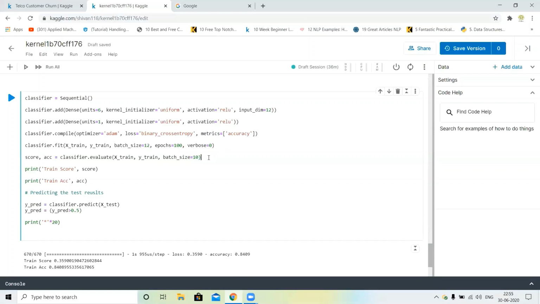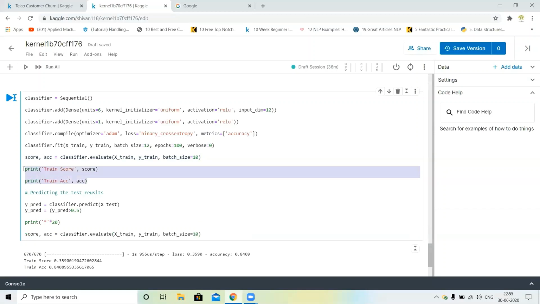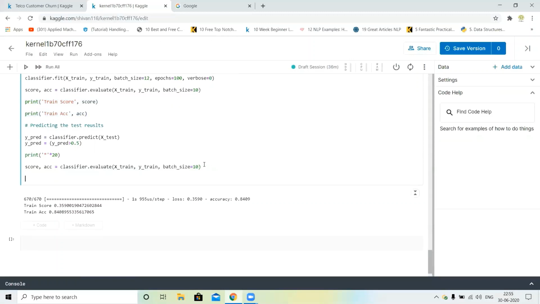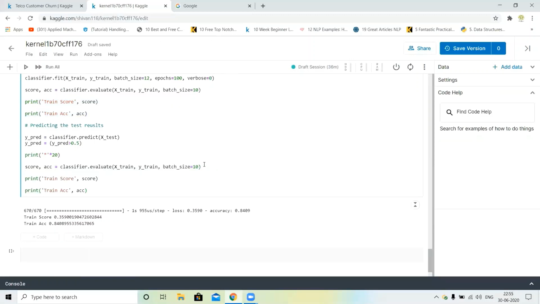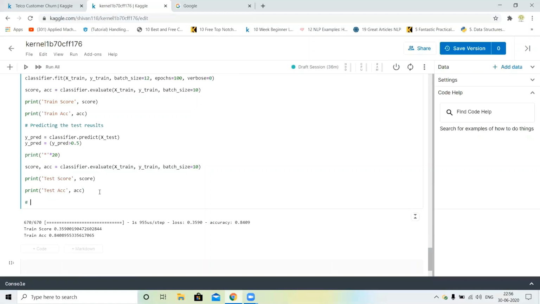I just copy this. This is our evaluating model, meaning predicting the test results. This is our test score and test accuracy, and also we will check the confusion matrix.